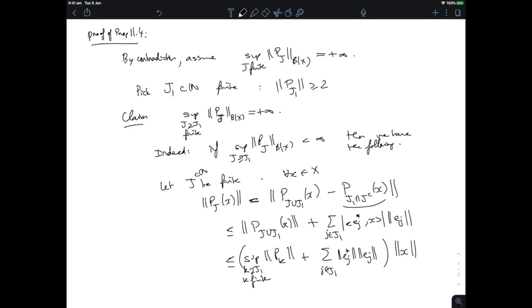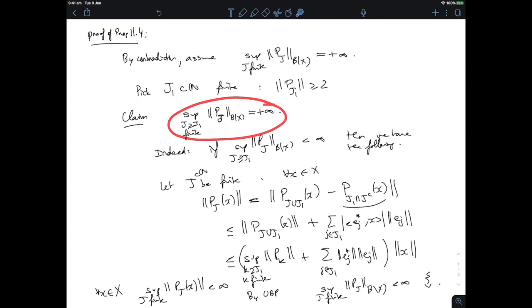Okay, but what does that tell me? That tells me that the supremum of the norm of Pj x for all finite j is finite for all x. Okay, but then by the uniform boundedness principle, this tells me that the supremum of the norm of Pj as bounded linear operators over finite j has to be finite, and that's a contradiction. So we cannot have this, right? So if we can't have that, then we have the opposite.